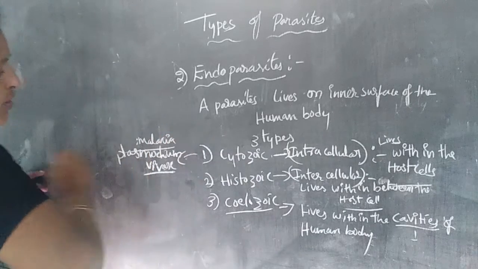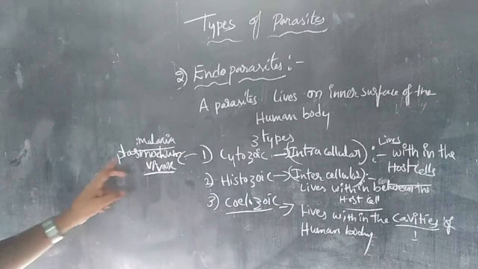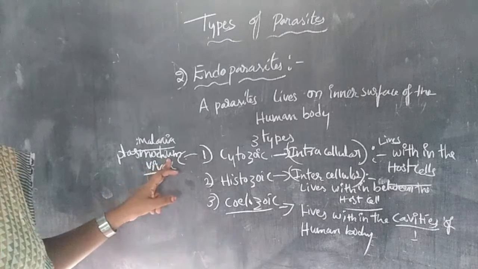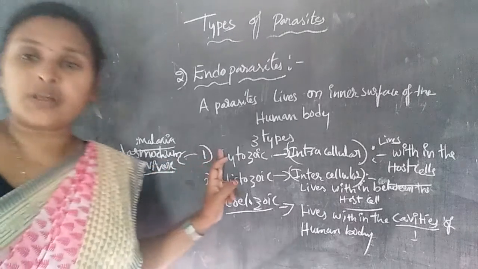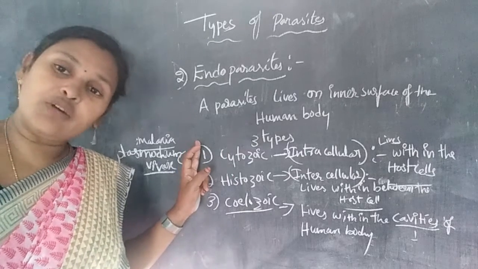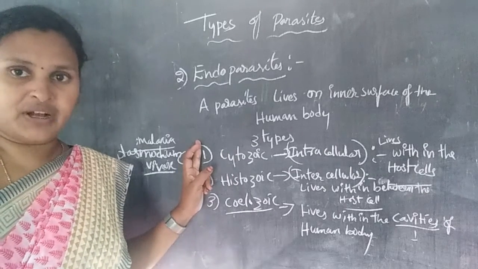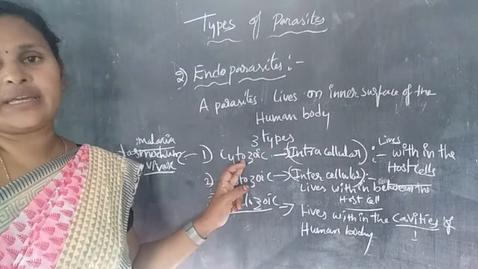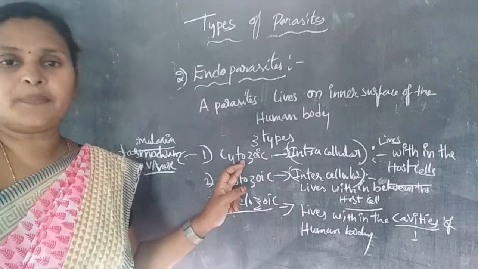Plasmodium vivax causes the disease malaria. The next example is Nosema notabilis in Spirospora polymorpha. That is the second best example of a cytozoic parasite.